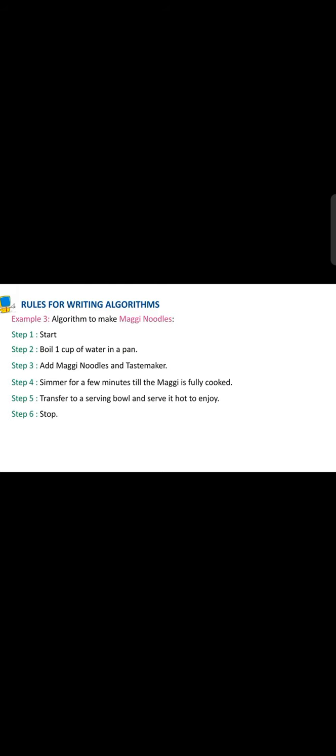Start, boil 1 cup of water in a pan, add Maggi noodles and taste maker, simmer for 2 minutes till the Maggi is fully cooked. Transfer to a serving bowl and serve it hot to enjoy.